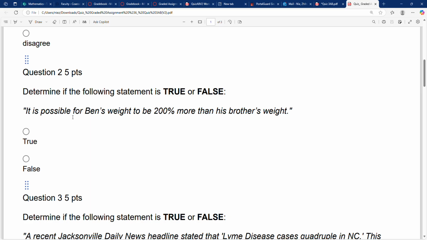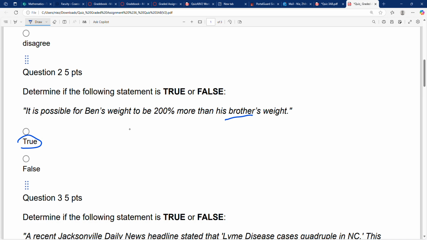It is possible for Ben's weight to be 200 more than his brother's weight, right? This one is true. Why is it true? Just think about an example. Let's think about his brother, who is young, a young kid.